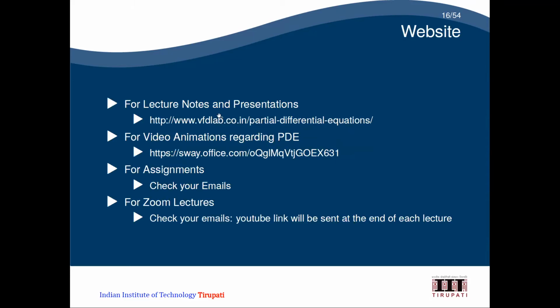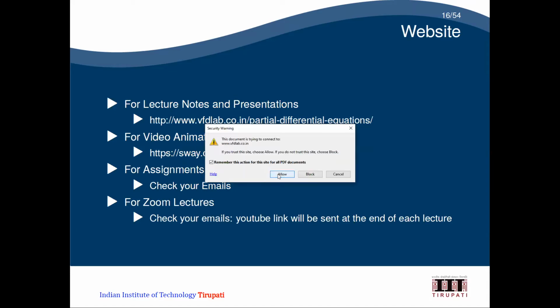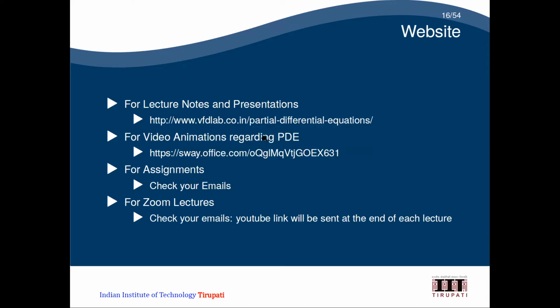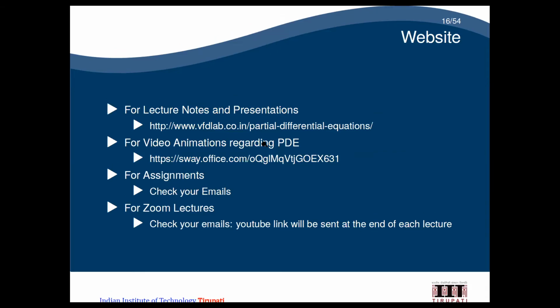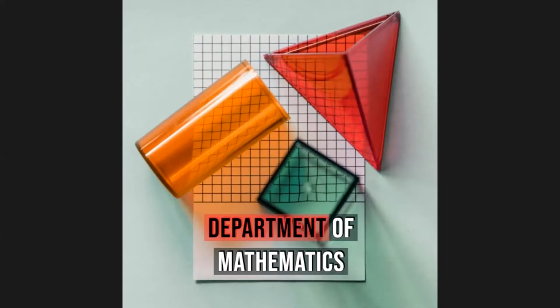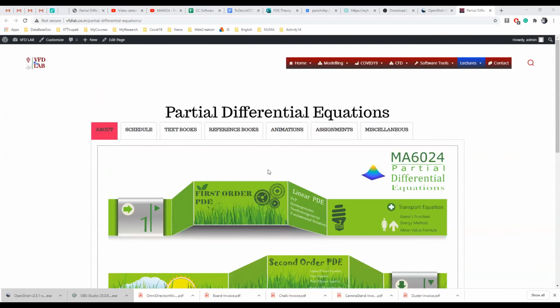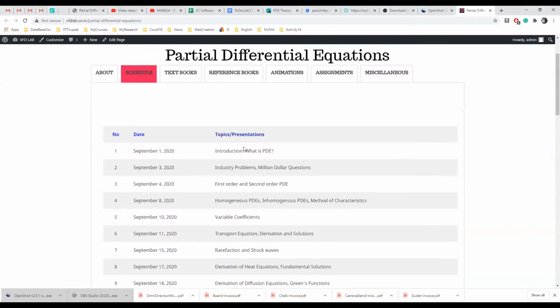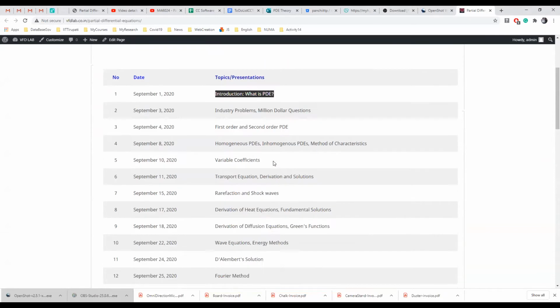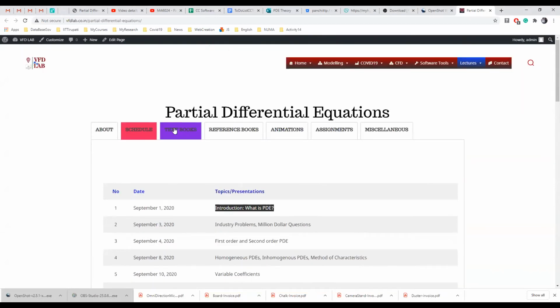And so the website. The website is given here. This is the website for lecture notes. You can see here the partial differential equations. Let me just show you that. Okay, so you can see that I have prepared a nice flyer like this, and then we have the schedule which I have mentioned there. There will be a link here, so you can just download from here. I'll upload the presentation each day. You can download that. And then the textbook.